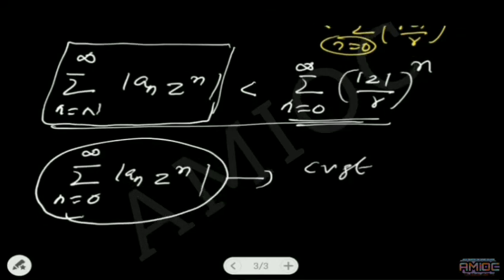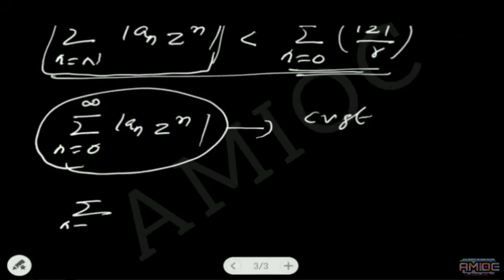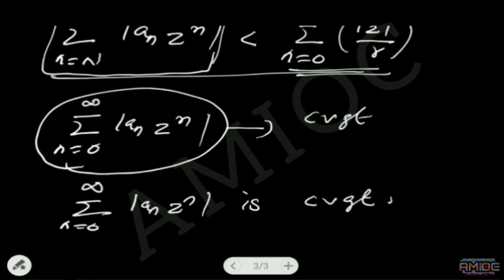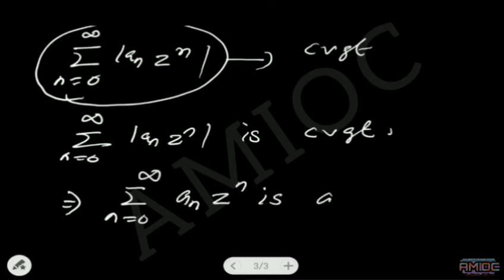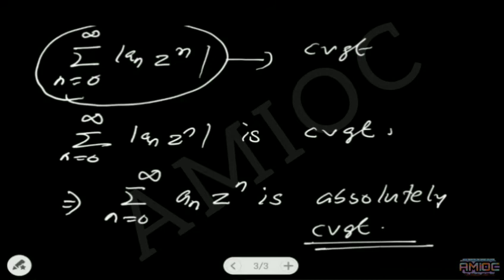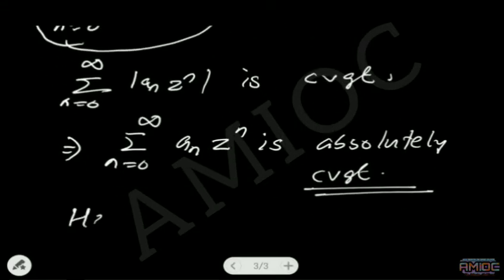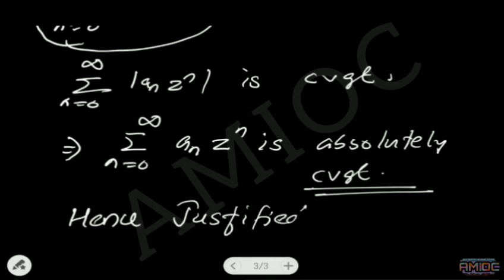That is, we have concluded that the summation n equal to 0 to infinity of mod a_n z power n is convergent. That will imply the summation n equal to 0 to infinity of a_n z power n is absolutely convergent. Absolutely convergent. That is our claim. Hence, we have justified the claim.